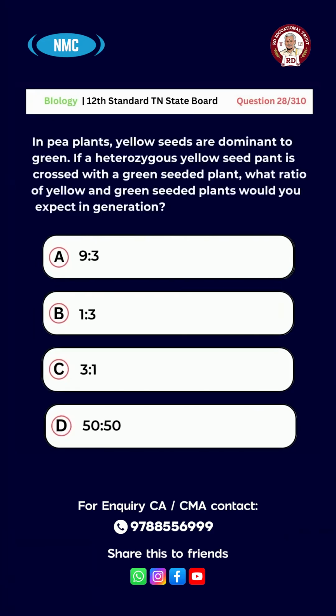Question number 28. In pea plants, yellow seeds are dominant to green. If a heterozygous yellow seed plant is crossed with a green seeded plant, what ratio of yellow and green seeded plants would you expect in the next generation? Option A, 9:3. B, 1:3. C, 3:1. D, 50:50. And the right answer for this question is option D, 50:50.